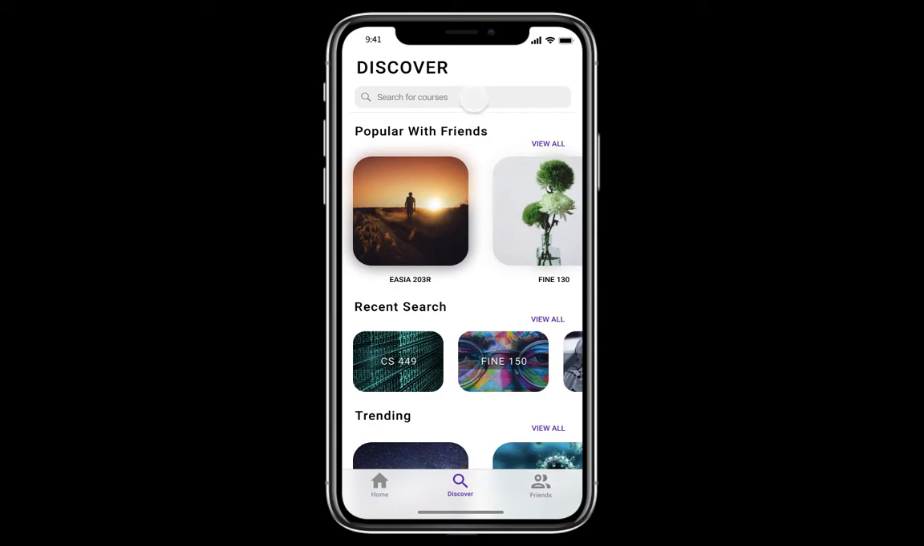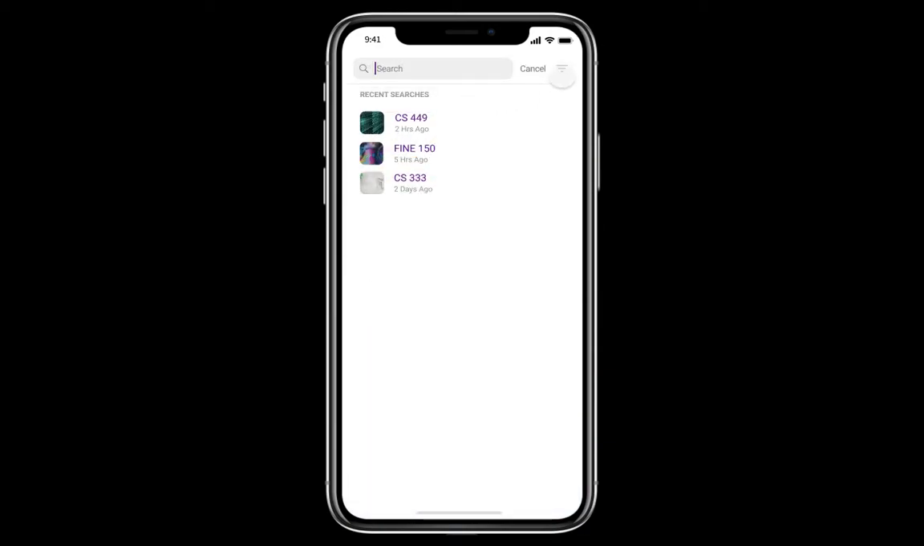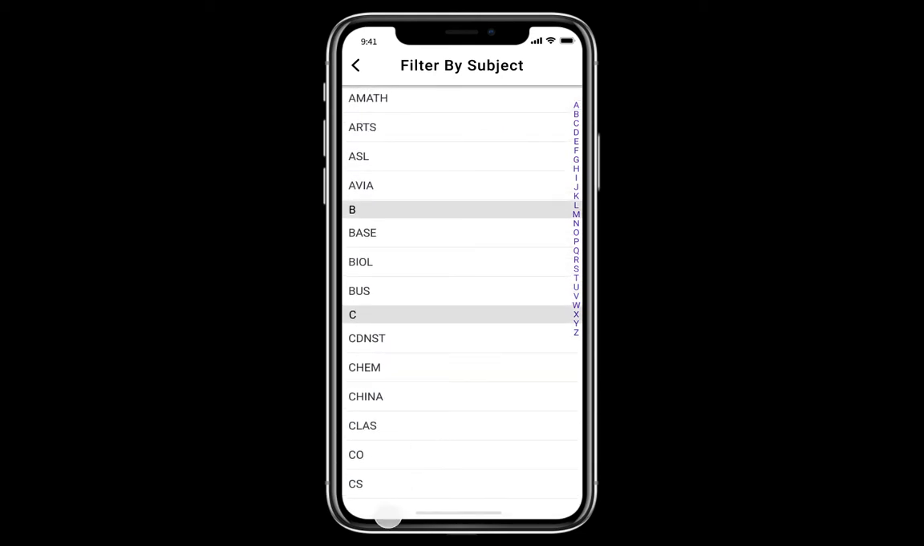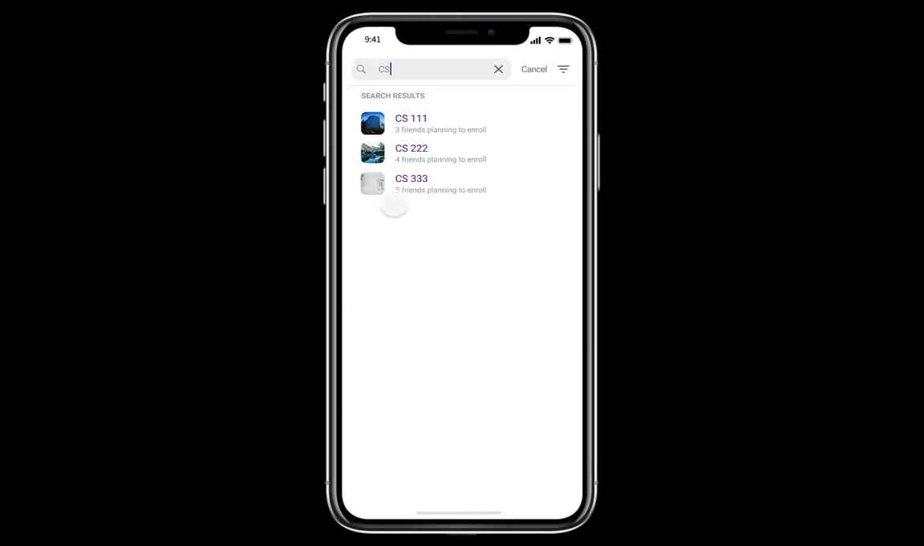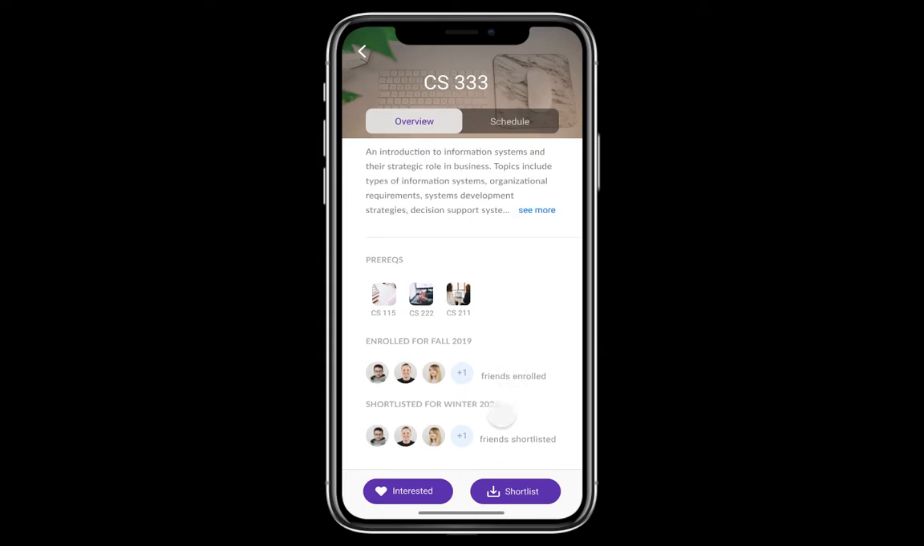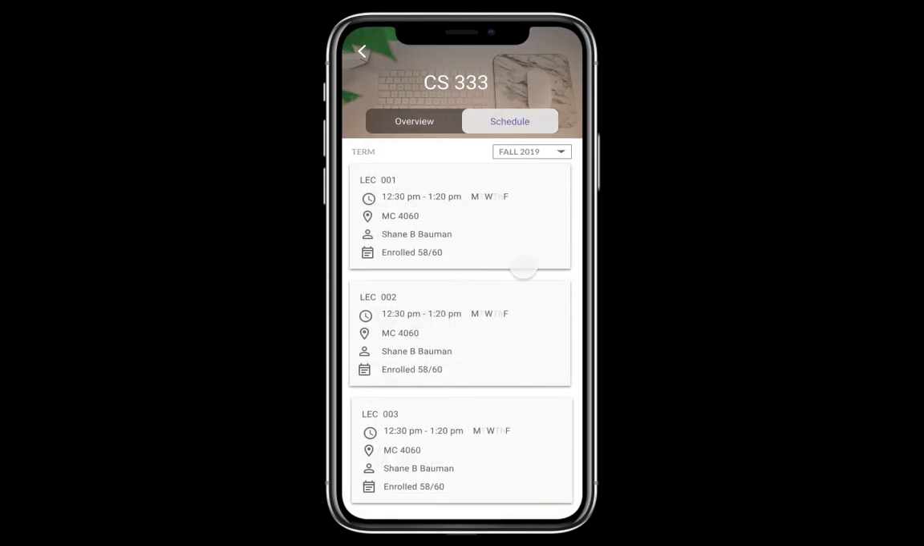I can also search for courses manually. I decide to select a filter with a specific course code CS and narrow my search by clicking down on CS333. And I can see the description, prerequisites, and the usual details. Let's have a look at the schedule. We can switch between the current semester to the next semester.